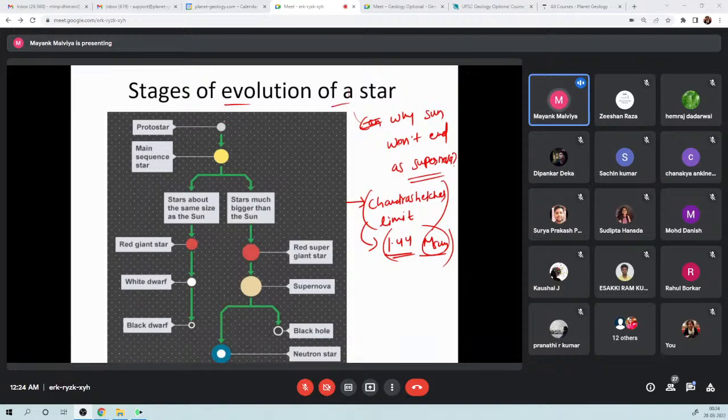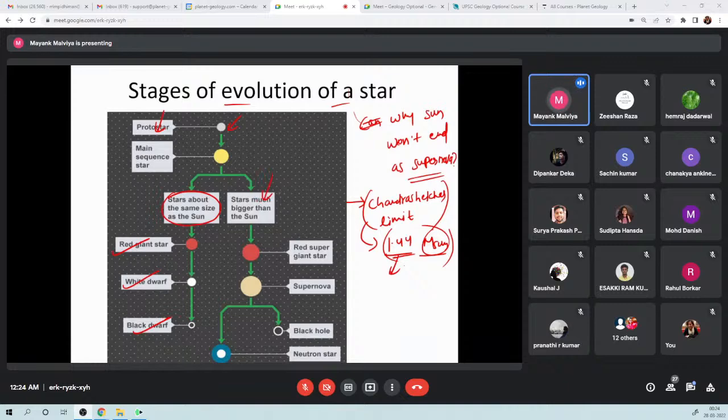Firstly we call it a protostar, then it becomes a proper star. But if the star is the same size as the sun, or smaller than 1.44 times the mass of the sun, it first becomes a red giant star, then a white dwarf, then a black dwarf, and it dies.